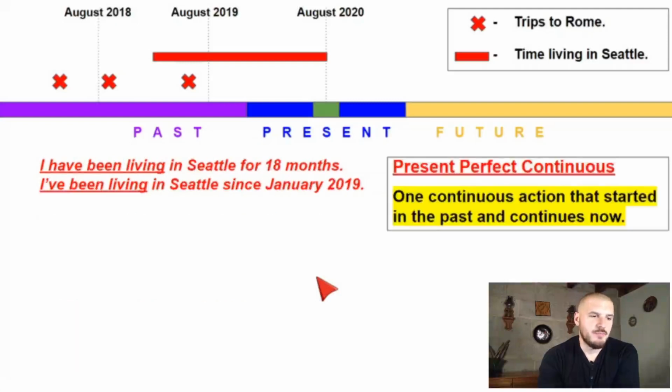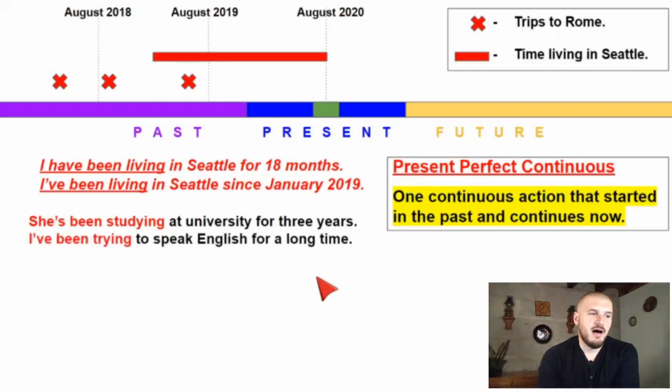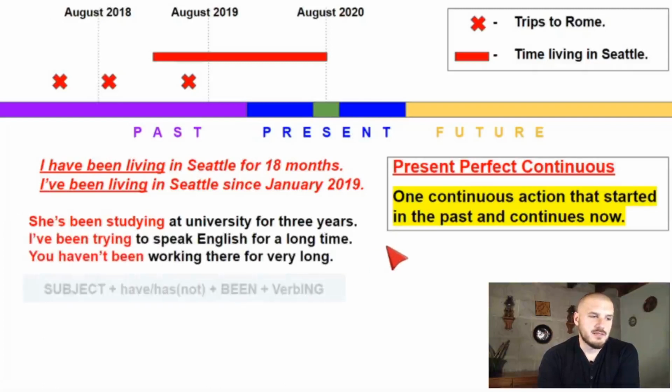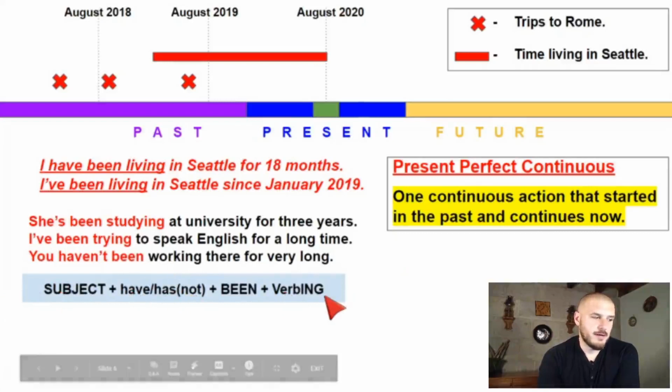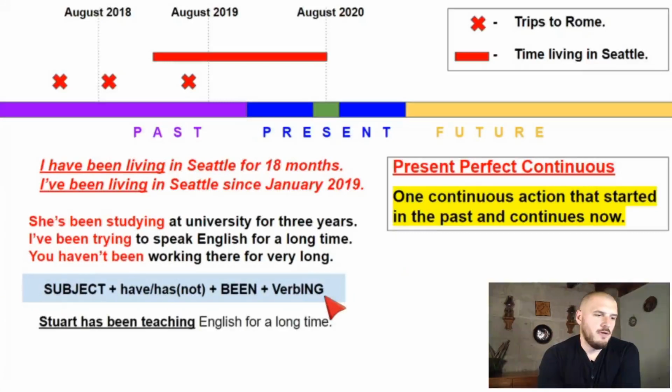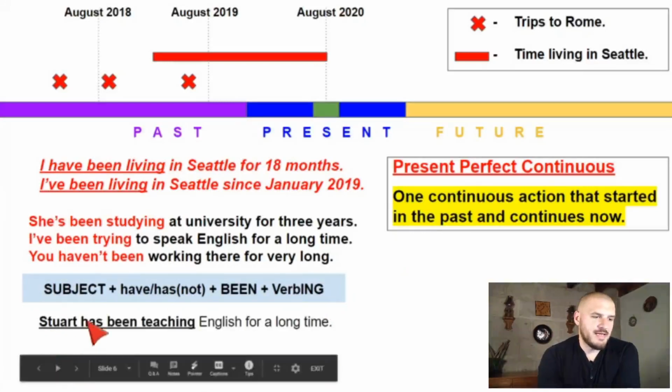So here are some more examples. She has been studying, or she's been studying at university for 3 years. I've been trying to speak English for a long time. And you haven't been working there for very long. The formula would be this. Your subject, a have or has, and a not if it's negative. Always been, and then always a verb ing, okay? For example, Stuart has been teaching English for a long time.